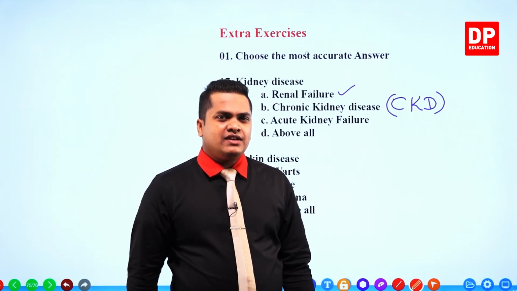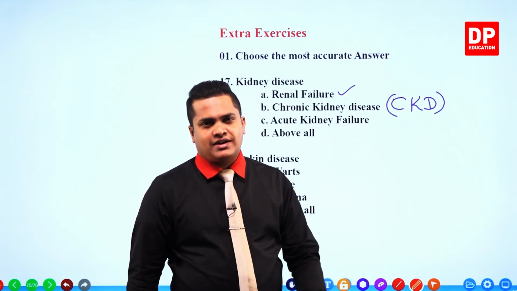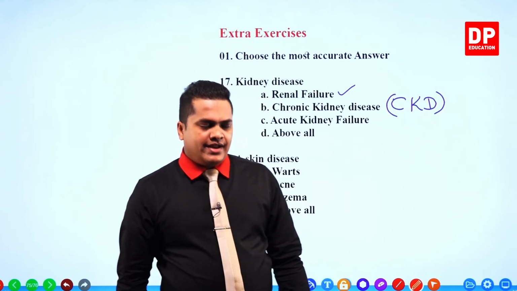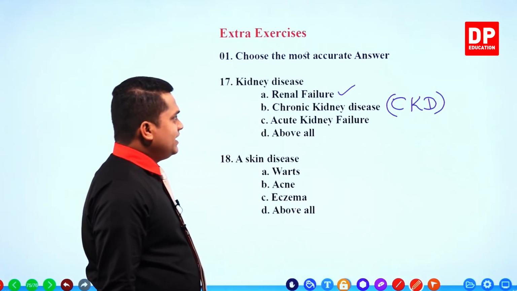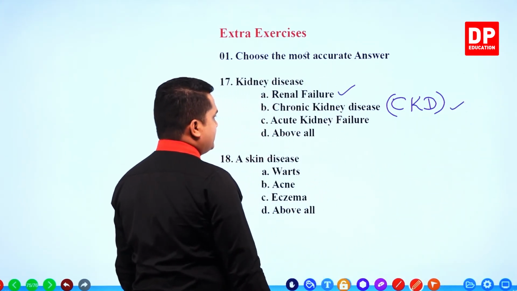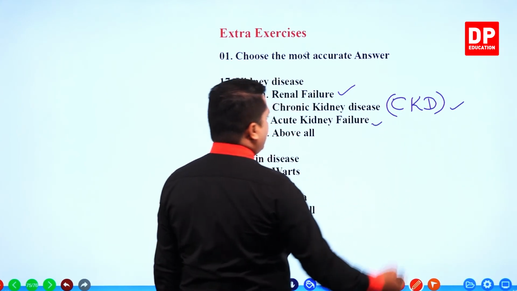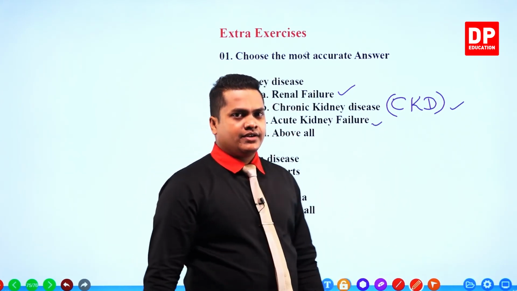It's a type of kidney disease that can be found in Sri Lanka, but only in a certain area, like the Anuradhapura, Polonnaruwa, Rajarata area. Right then. So CKD, that's a correct answer. It's a type of kidney disease. Then the next one given, acute kidney failure. Acute kidney failure is also correct.